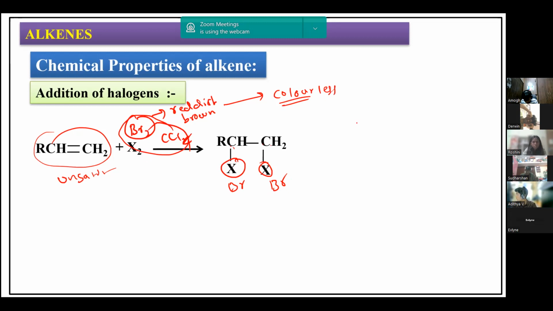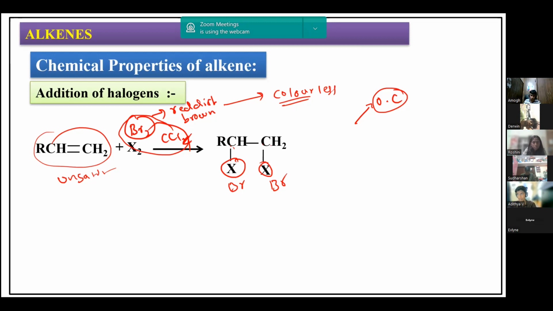Where we can use it is, I will give you an organic compound and ask you to check whether it is saturated or unsaturated. Let us assume that I have given you a hydrocarbon. I'll tell you this is a hydrocarbon. Tell me whether it is saturated or unsaturated. Then you can use this test. You just add bromine in carbon tetrachloride to that compound. If you get the discharge of the color, meaning it becomes colorless, then it is unsaturated, because bromine is getting added to the unsaturated compound. But if it is not discharging the color, it is a saturated hydrocarbon. That is a very simple test you can do.